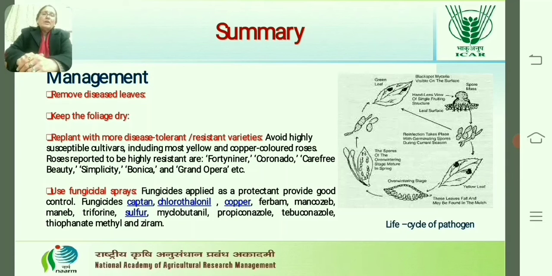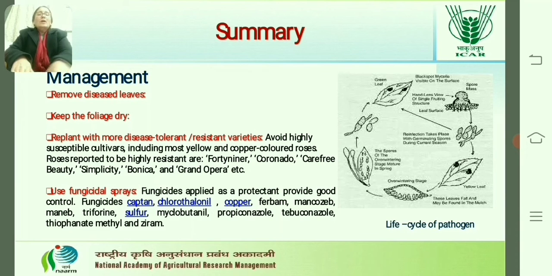Some of the fungicides we can use as protectants to control the disease are Captan, chlorothalonil, copper-based fungicides, Ferbam, Mancozeb, Maneb, Triforine and Sulfur. These are very good for control of the disease as sprays.